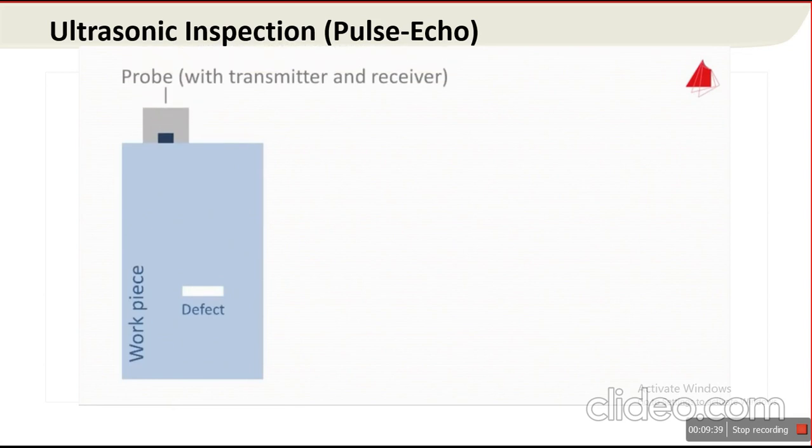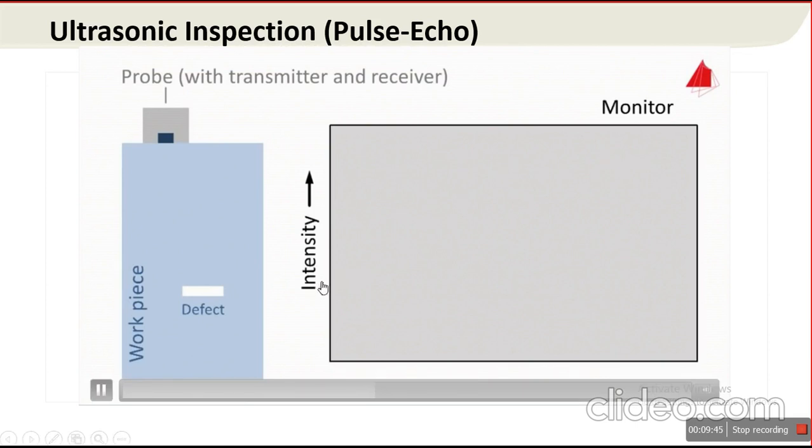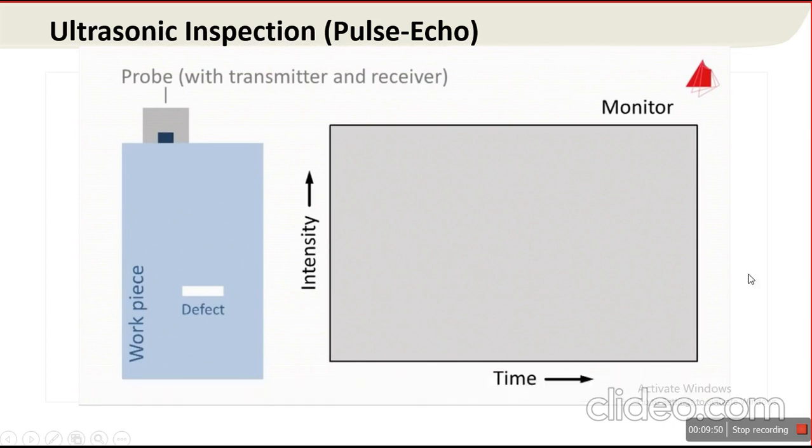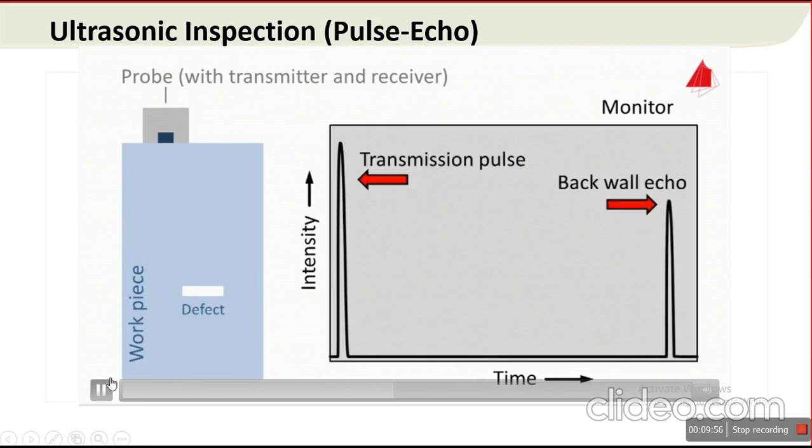Let us see the nature of the device display. So this is the monitor display. On the y-axis is intensity or amplitude, on the x-axis is time. This is the initial pulse and this is the back wall echo.